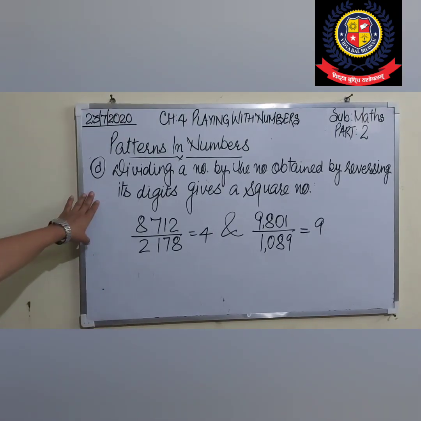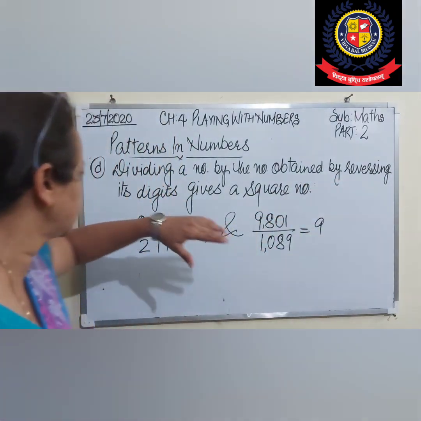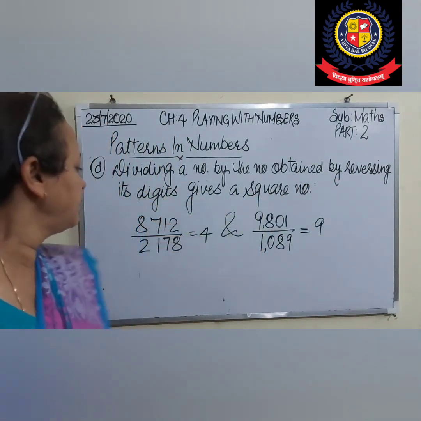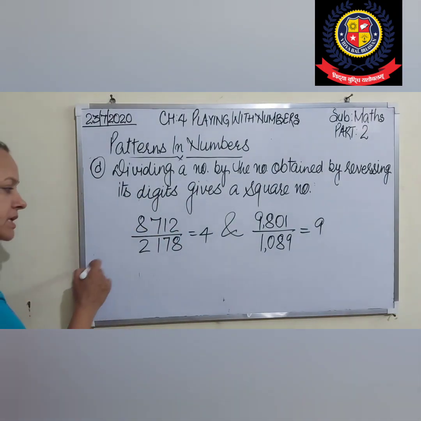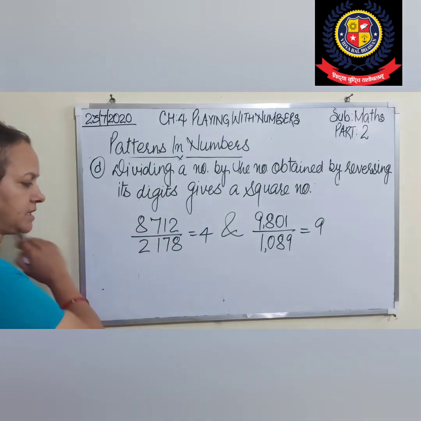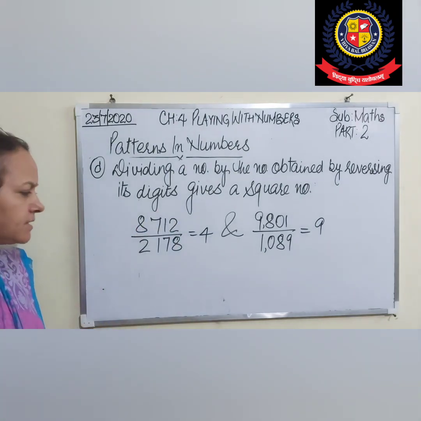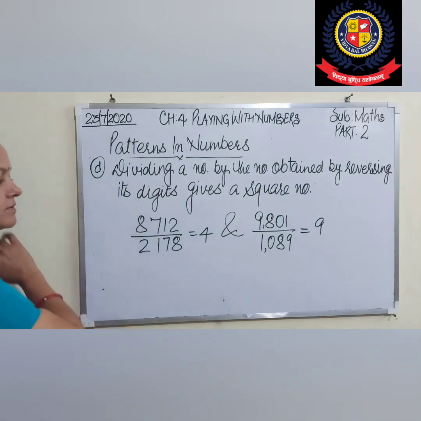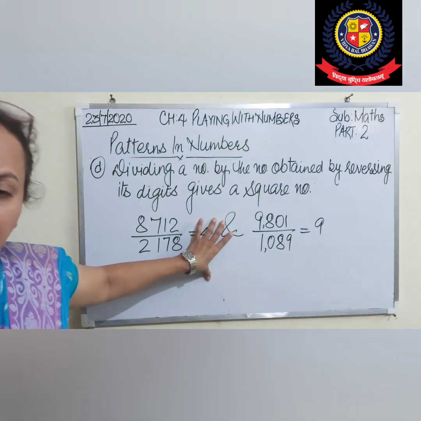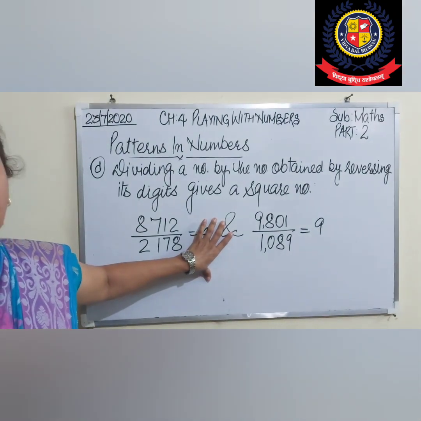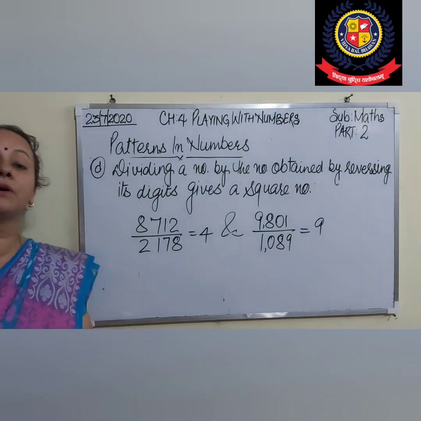Next pattern is dividing a number by the number obtained by reversing its digits gives a square number. We have the number 8712. If I take its reverse, 2178. Whatever the number is given, this is 8712. What is its reverse? 2178. When we divide both numbers, I get 4. If I take any number and divide it by its reversed number, I will get a square number. Means 4 is a perfect square number.